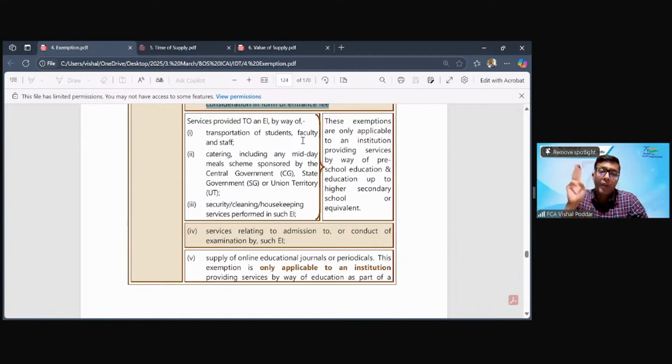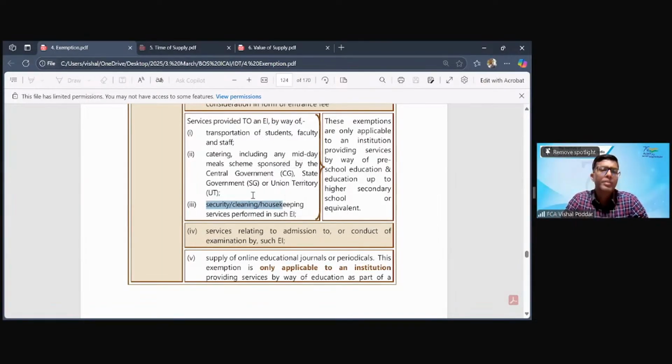Now, when they are receiving inward service, not all services are exempt. What is exempt? First, services of transportation of students, faculty, staff, services of catering including midday meals, and services of security. We all understand this, cleaning, housekeeping.